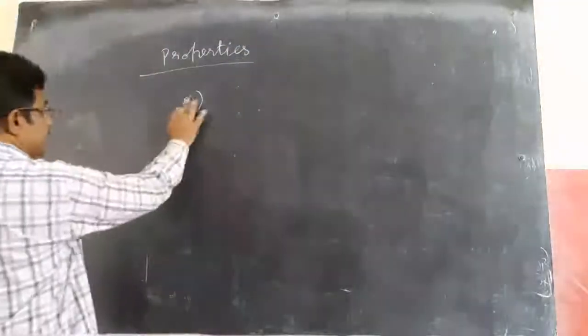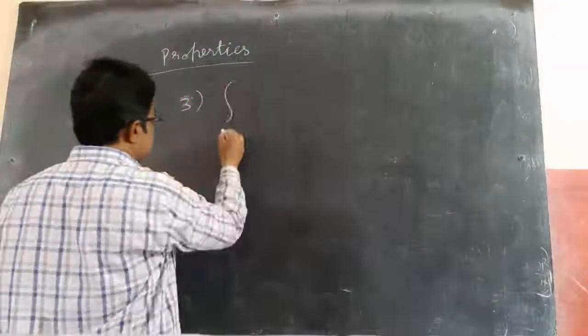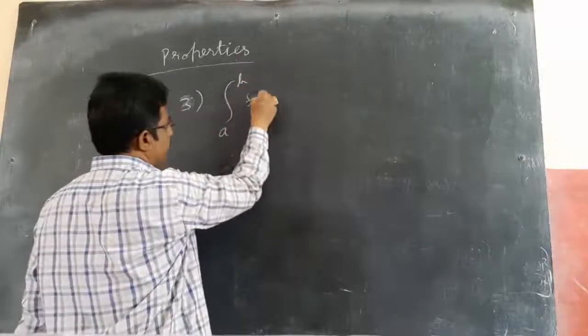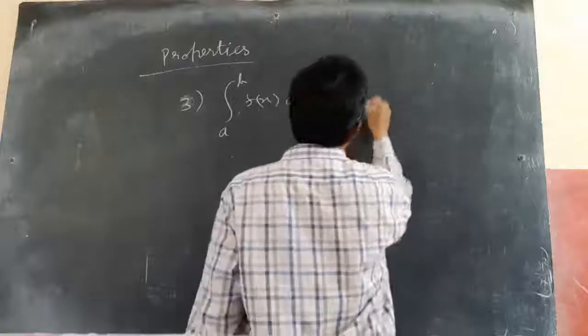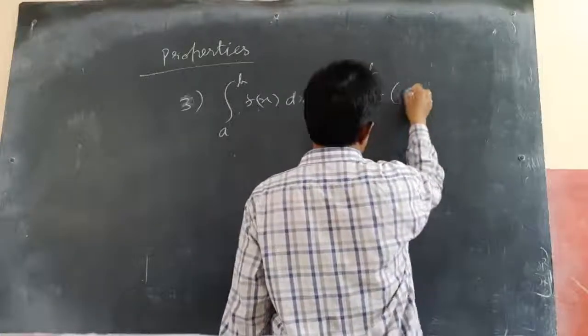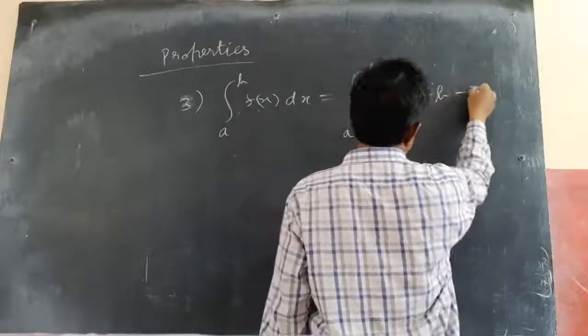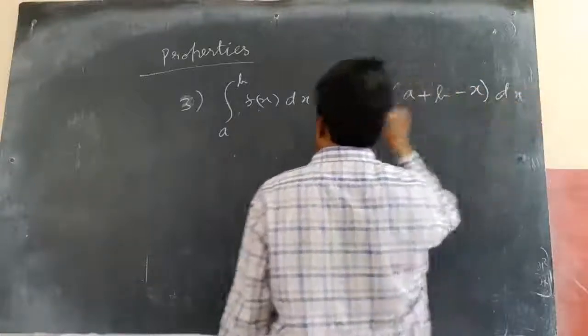coming to the third property. Integral of a to b f of x dx equal to integral of a to b f of a plus b minus x.